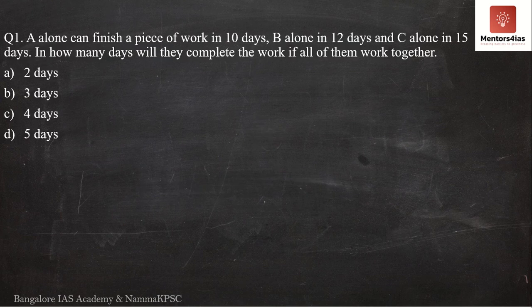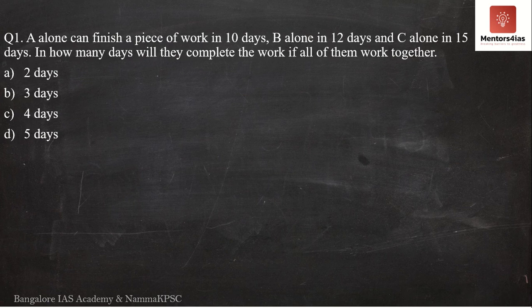Now the first question says A alone can finish a piece of work in 10 days, B alone in 12 days, and C alone in 15 days. So in how many days will they complete the work if all of them work together? Now this is actually a very simple question.